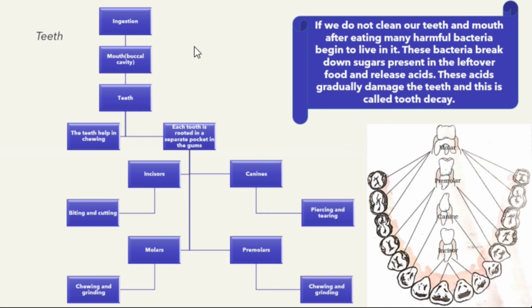Let's start with the teeth. The teeth help in chewing and breaking down the food into smaller substances. The tooth is rooted in separate pockets in the gums. The teeth are classified into four types based on their functions. The incisors help in biting and cutting. The canines help in piercing and tearing. The molars and the premolars help in grinding and chewing.